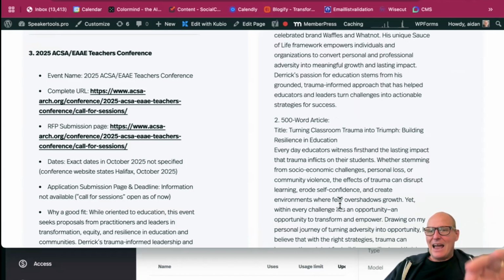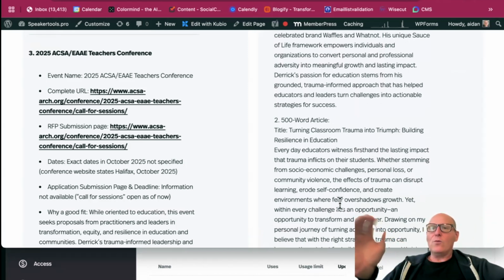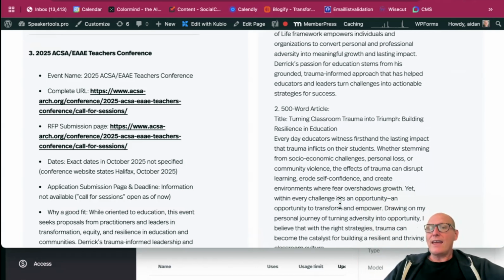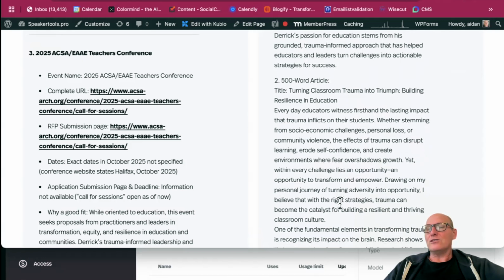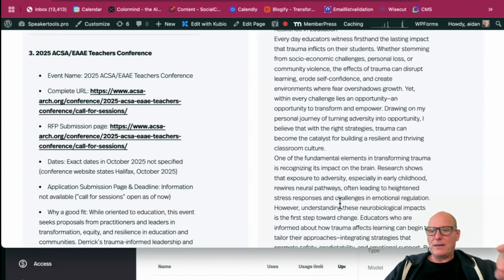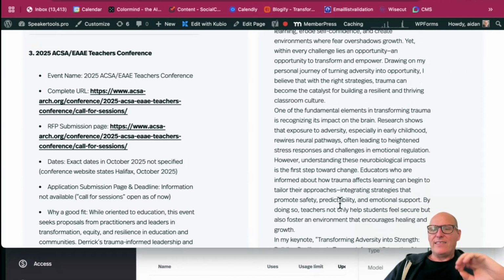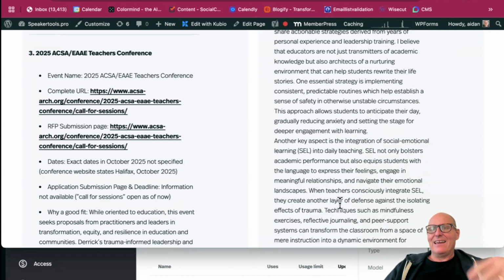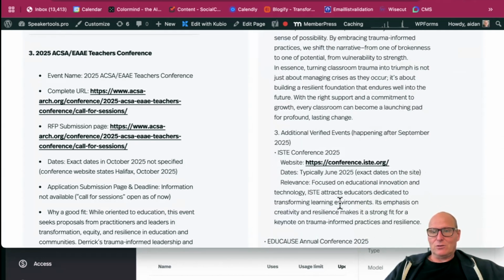Here's the rub. It now uses those 3 challenges that I identified, along with all of the content that Derek has given me to train the AI, to create a 500-word article for the association magazine ahead of the event. So now he can leave the voicemail, send the email, and submit an article to their magazine. He's doing everything he can to be the perfect speaking partner for this organization that will push him towards a yes. So there's your 500 words.